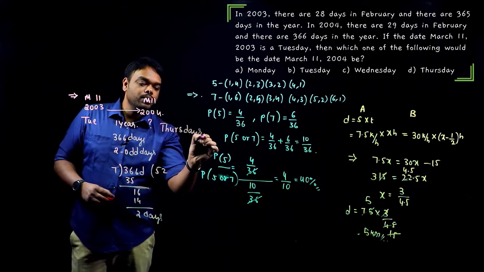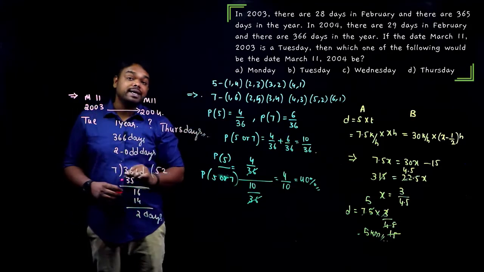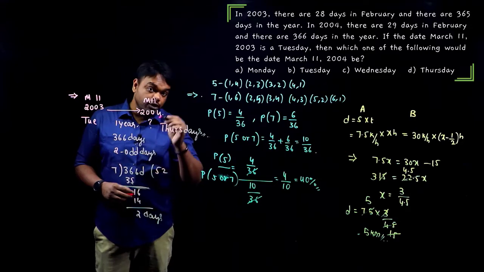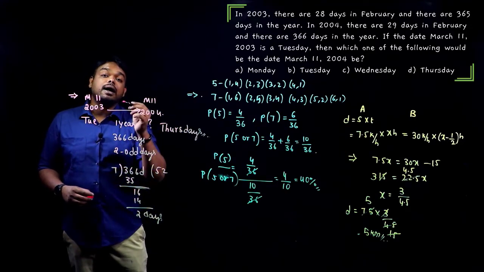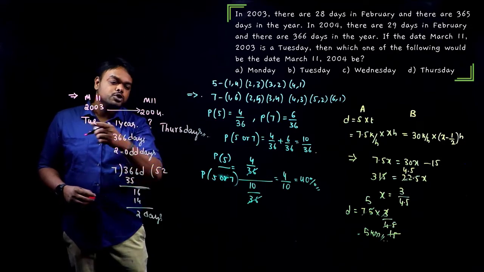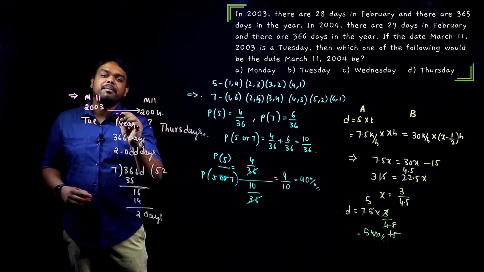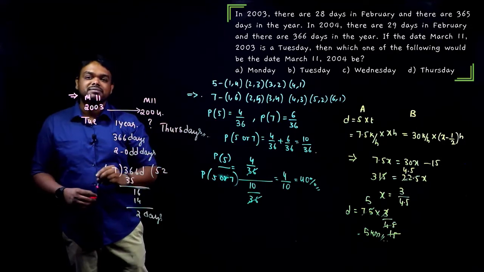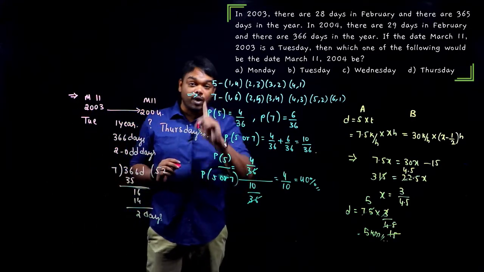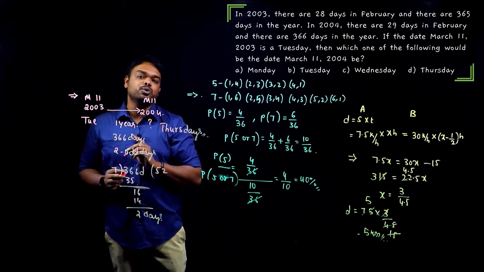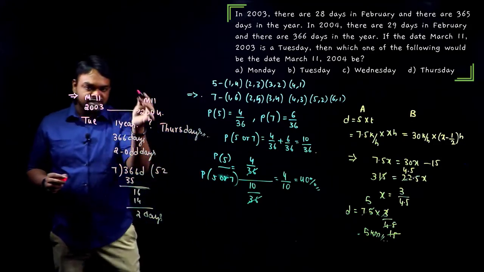If you watch the videos on calendar that we have given on our YouTube channel as well as our website and our learning app, you can solve this question within a matter of 2 seconds, people. Every normal, non-leap year will have 1 odd day, and a leap year will have 2 odd days. Suppose I asked this question in this way.